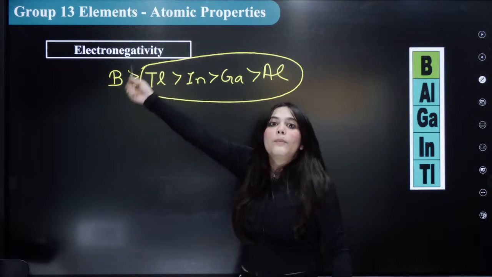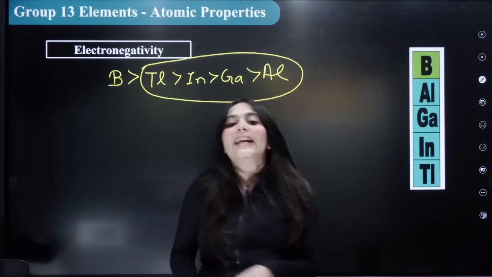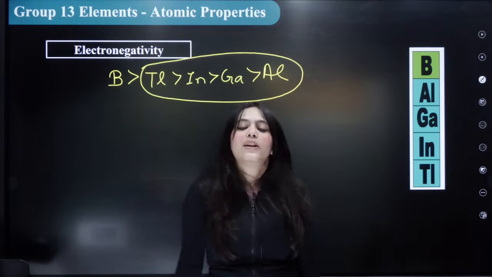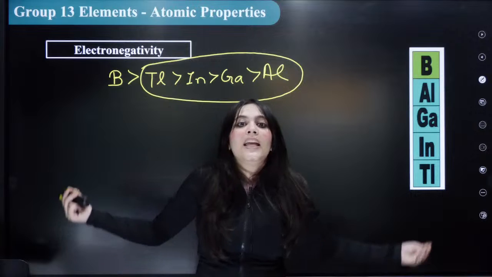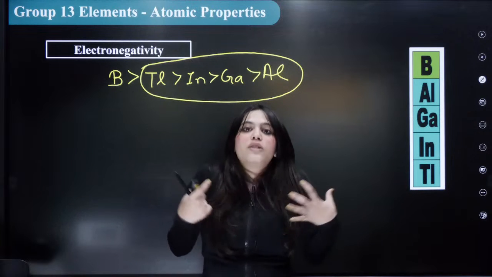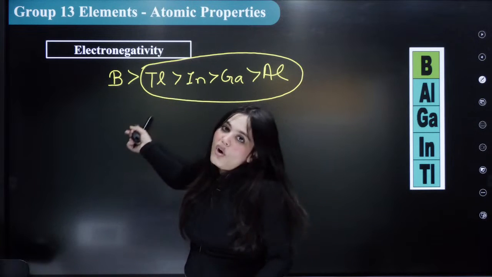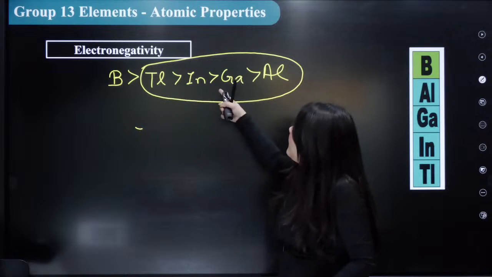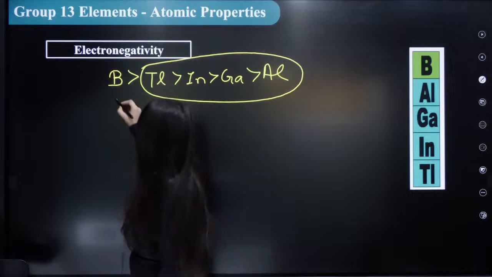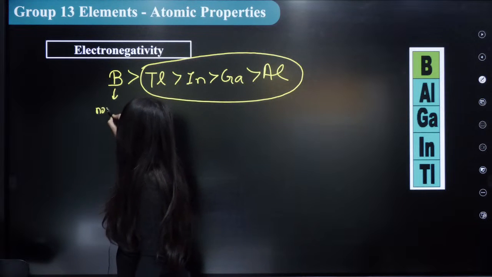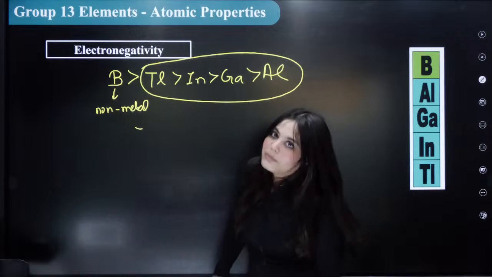So boron is the most electronegative element. What is the meaning of electronegative element? That it has the most tendency to attract electrons to itself. Why? Because it is smaller in size than thallium, indium, gallium and aluminium. The most electronegative element will always be a non-metal.